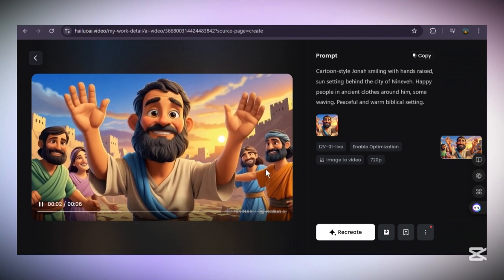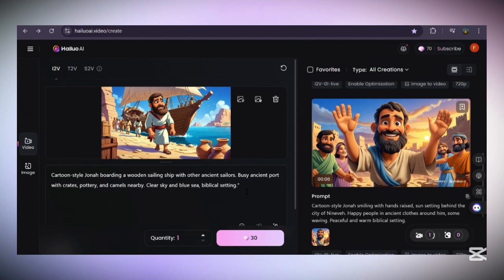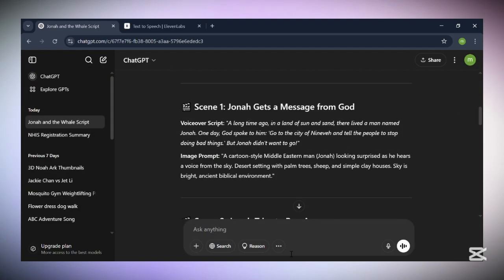You're going to have to follow the same process for all your images, upload them, and then paste the image prompts below, and your animation is going to generate. Now we have our animated images. The next step is to generate the AI voiceover for our animation. So head back to ChatGPT. Below your scene, you see there is a voiceover script.